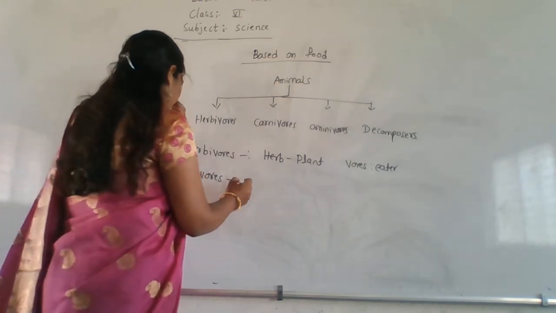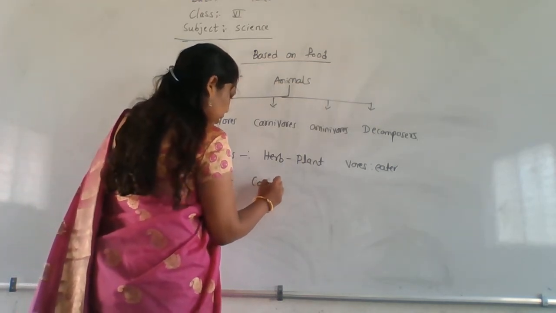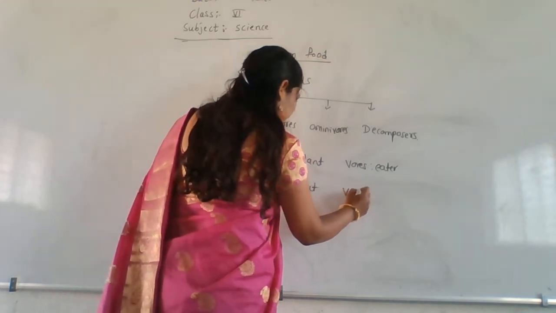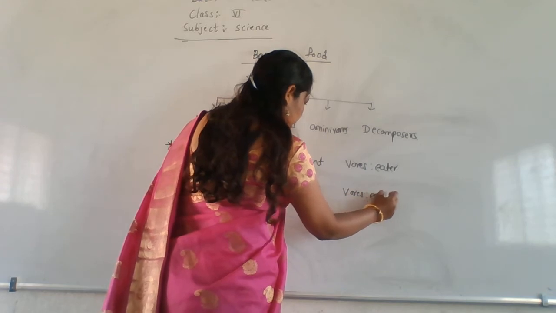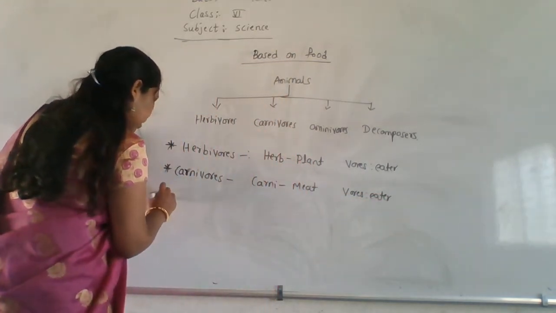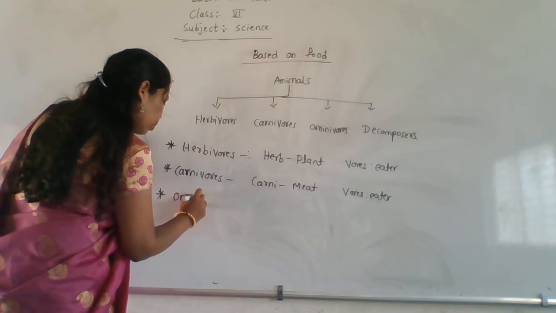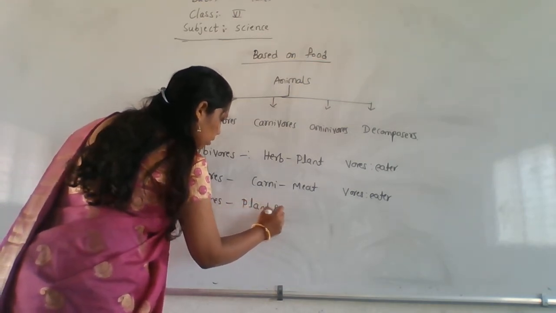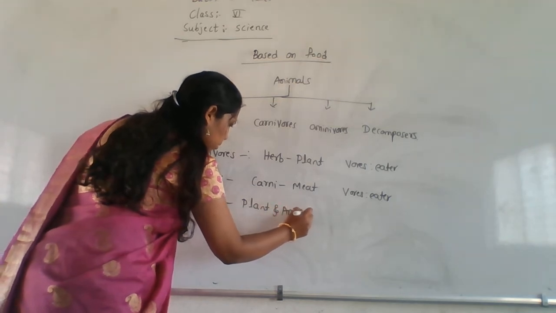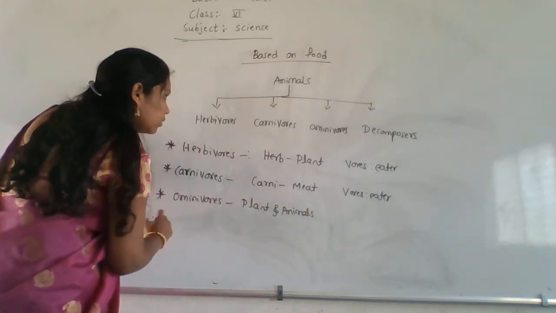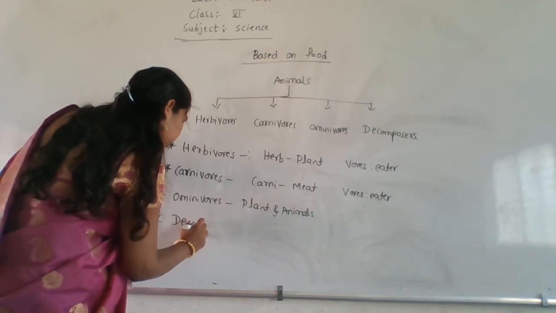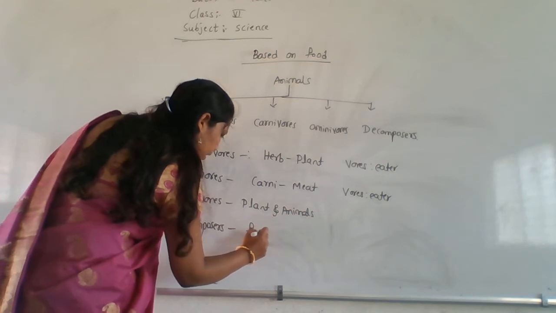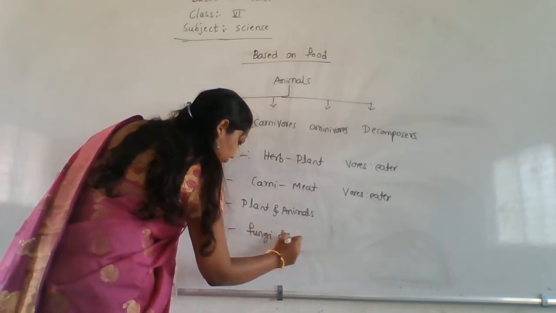Carnivorous is nothing but a what? Carni means meat, and vorous is nothing but eater. Okay. Next, omnivorous. Omnivorous is nothing but plants as well as animals. Next one is decomposers, which is nothing but fungi and bacteria